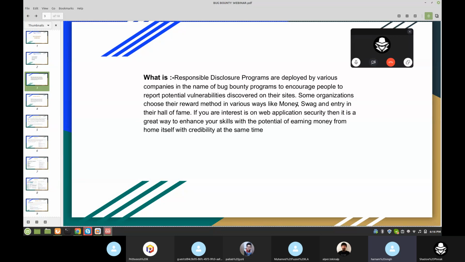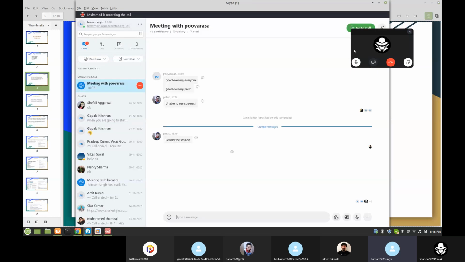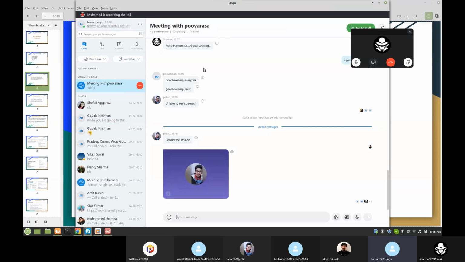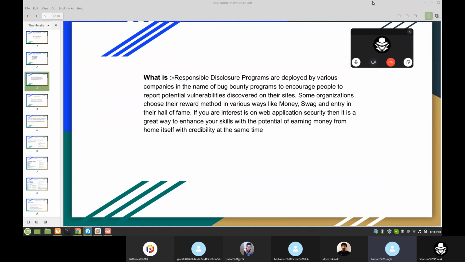After that, you should make an account on Twitter and follow some people, like Namsek and other famous bug bounty hunters. You can check their bug bounty related tweets. It will increase your vocabulary and your knowledge.